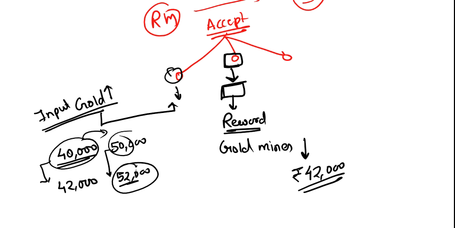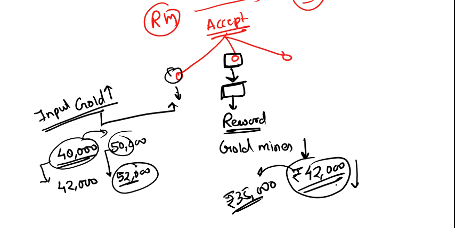The contract amount is 42,000, and if the price decreases to 35,000, I'll be very happy because I don't have to suffer any amount of loss. This is my contract amount and this will stay. But what if the price increases? Then I am not going to get the benefit of it.